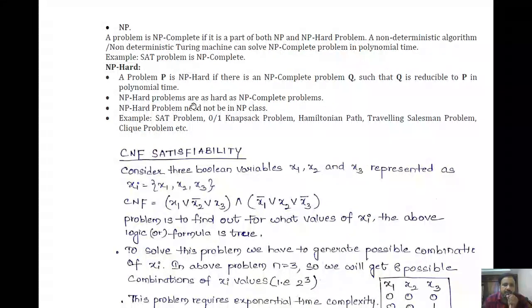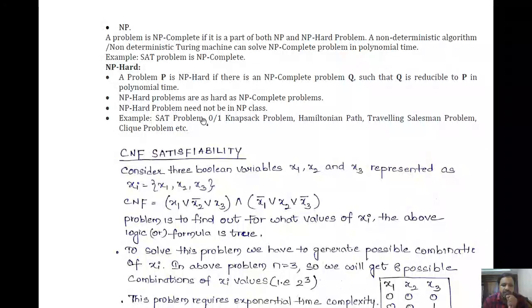Next, NP hard problems are as hard as NP complete problems. NP hard problems need not be in the NP class. Just now I mentioned that they need not belong to NP. Some examples of NP hard problems are the satisfiability problem, SAT, the 0/1 knapsack problem, Hamiltonian path, traveling salesman problem, clique problem, etc. So these are the problems which are considered as NP hard problems, right?